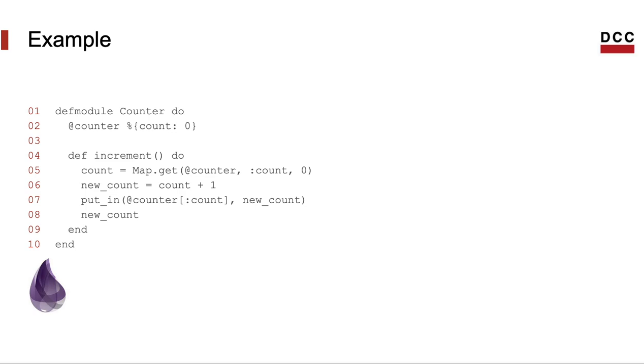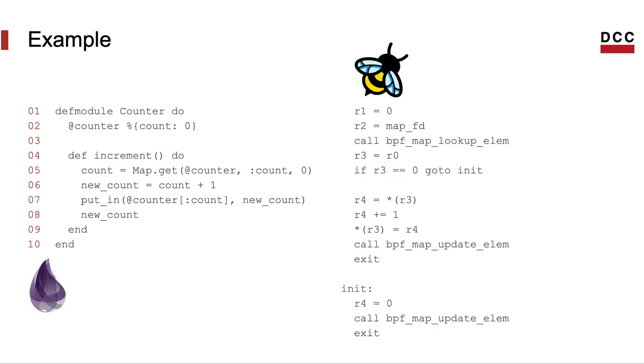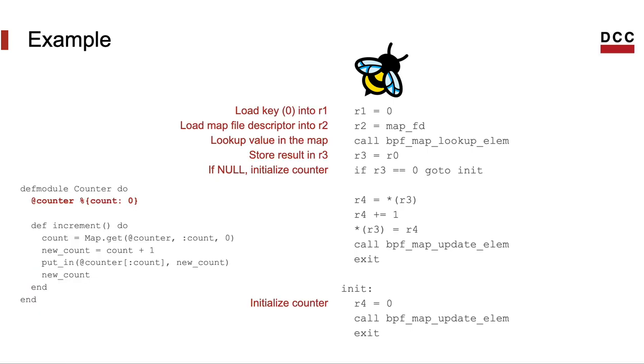So, by way of an example, here's an Elixir program. This is a simple program. It keeps a counter stored in a map, and increments the counter whenever the function increment is called. And on the right, we have the equivalent eBPF program that we would get. I've simplified the program a bit though, just for the presentation.